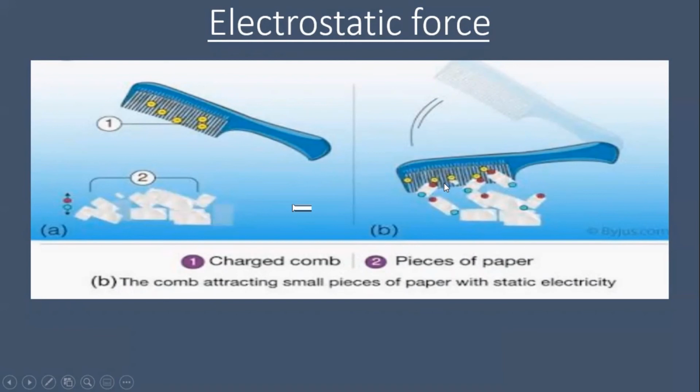Why are they attracted to this comb? Can you tell me the reason for this? When you rub your hair with the comb, it acquires some electrostatic charge and this is responsible for the electrostatic force of attraction between the small pieces of paper and the comb.